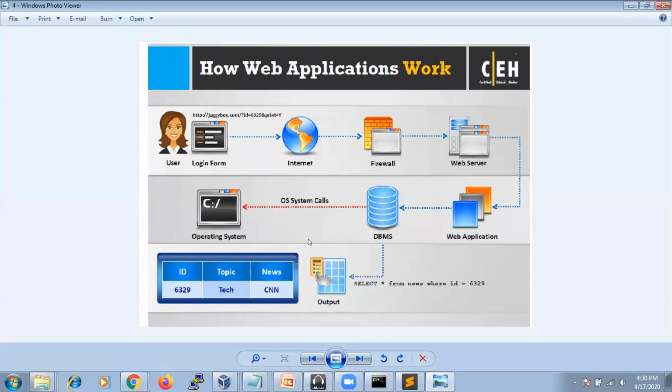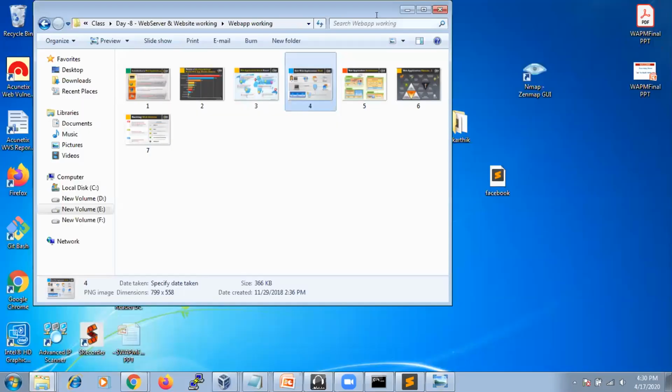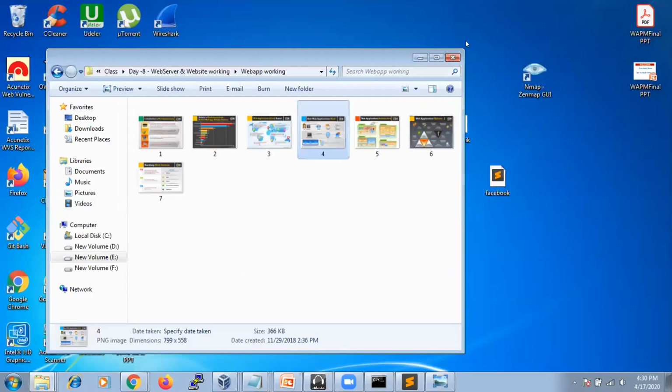So here we are going to bluff a database. If the database administrator or the web developer who built this website made any mistakes, we can easily bypass that particular website. So whatever we are doing here is bluffing of the database. Okay.